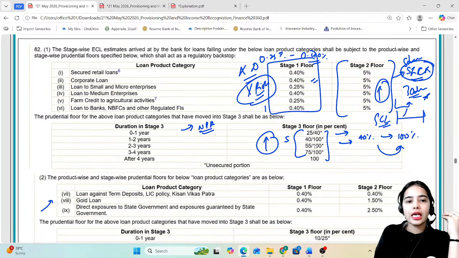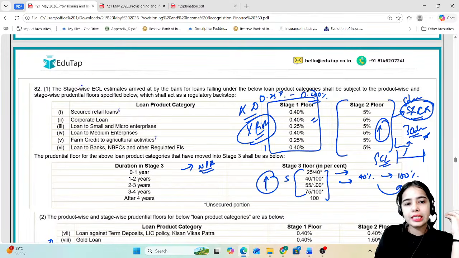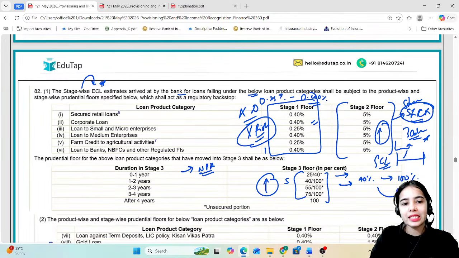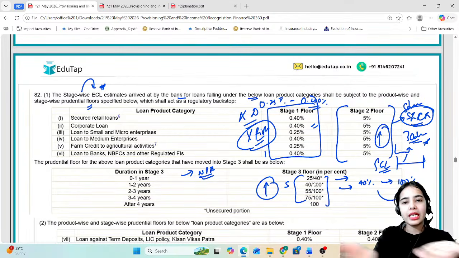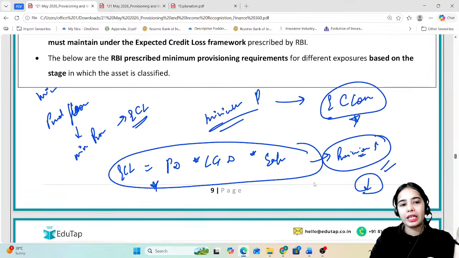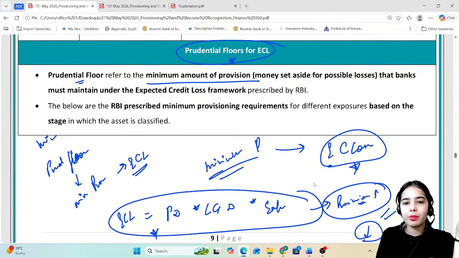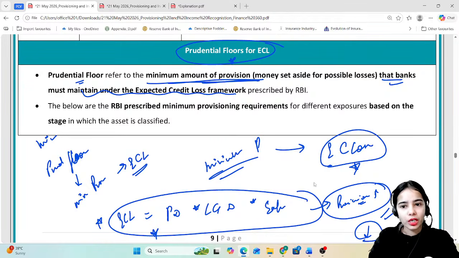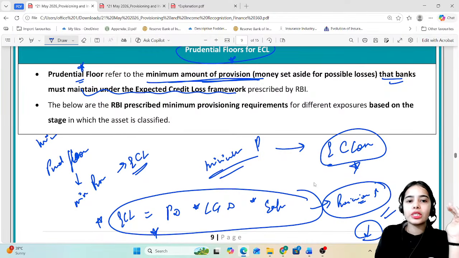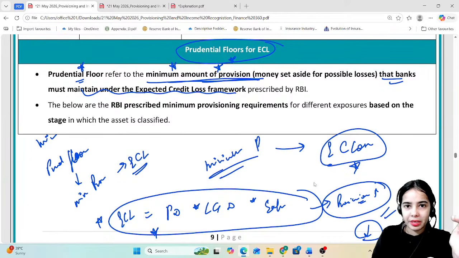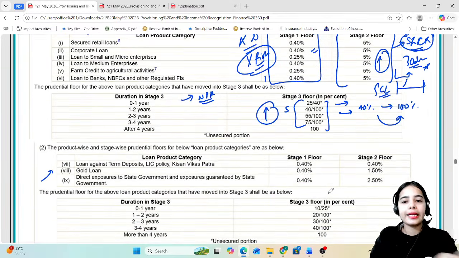So these are the stage-wise expected credit loss estimates arrived at by the bank for loans falling under the loan product categories, product-wise, and these are the prudential floors, that is, the minimum provisions that the bank has to maintain. So prudential floor refers to the minimum amount of provision that banks must maintain under the expected credit loss framework. According to their expected credit loss formula they can decide higher provisions, but these are the minimum provisions that have to be maintained. So provisions cannot be lesser than these limits.